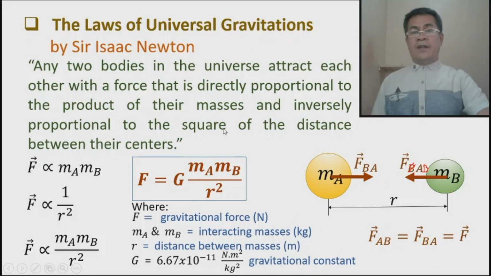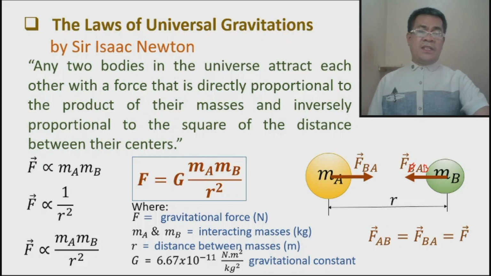Okay, so therefore, again, this is the formula for the law of universal gravitation. This can be applied to any object. For example, you have object A and object B, let us say a stone and a metal ball. If you have the masses and the center to center distance, you can always calculate the amount of the gravitational force, and that's the result of the attraction.